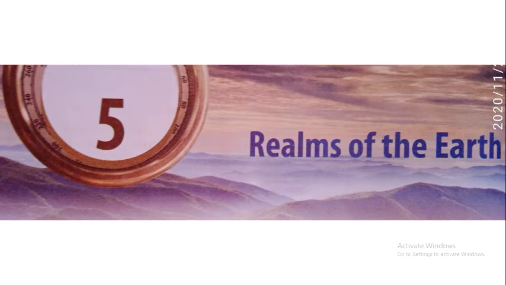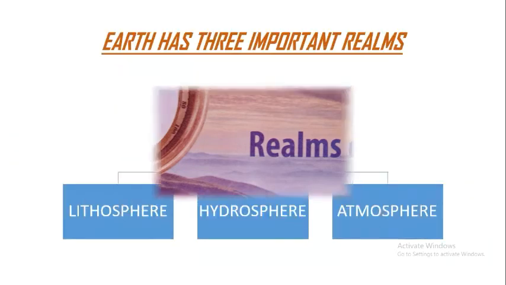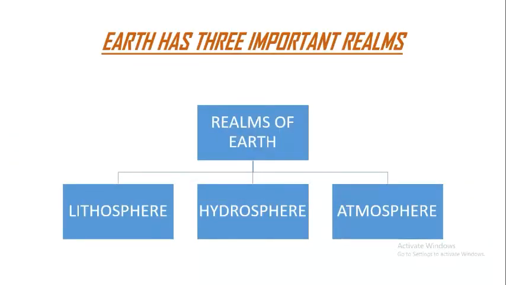The title is Realms of the Earth. Earth has three important realms, and they are lithosphere, hydrosphere and atmosphere. The surface of the earth is uneven, and it is made up of land and water. 29% of the surface of the earth is covered by land and the remaining 71% by water.